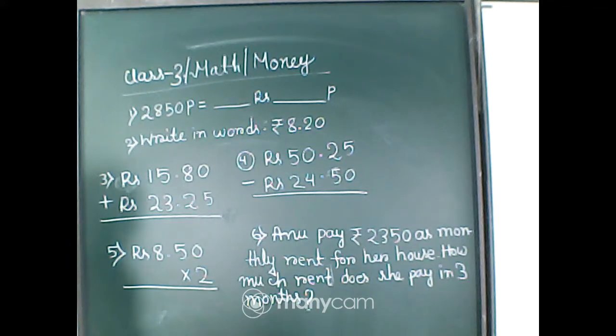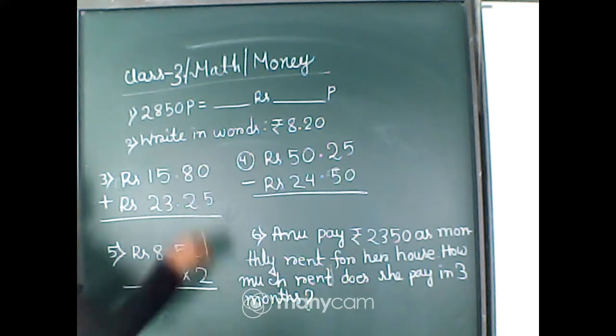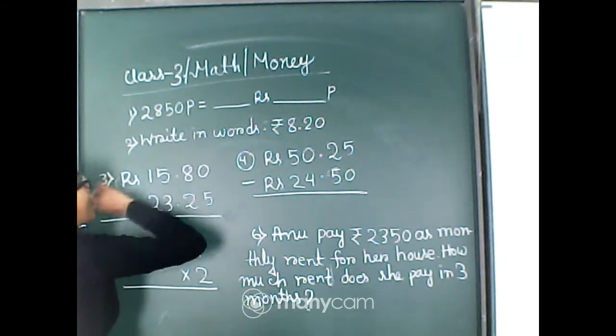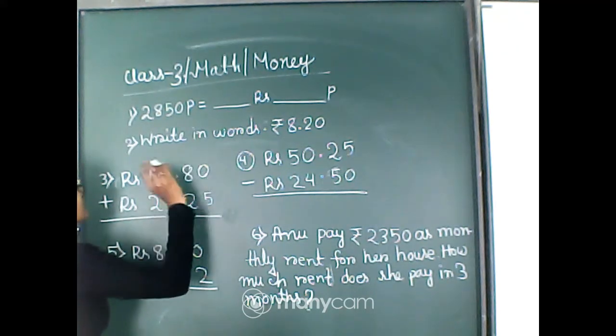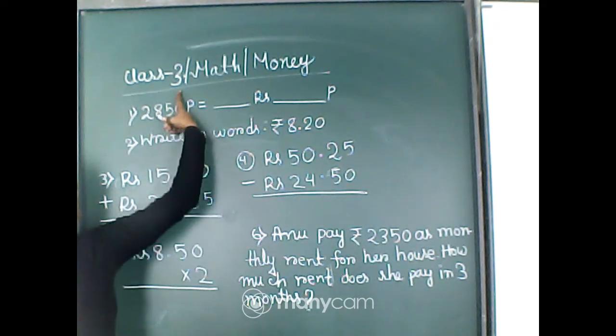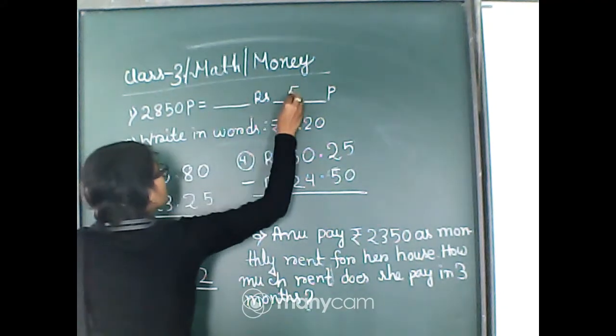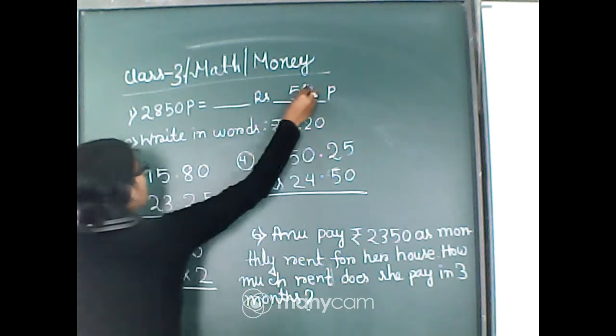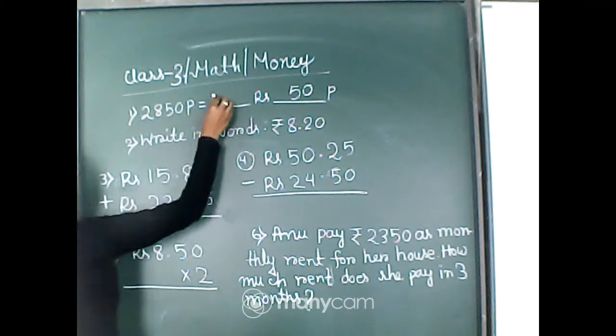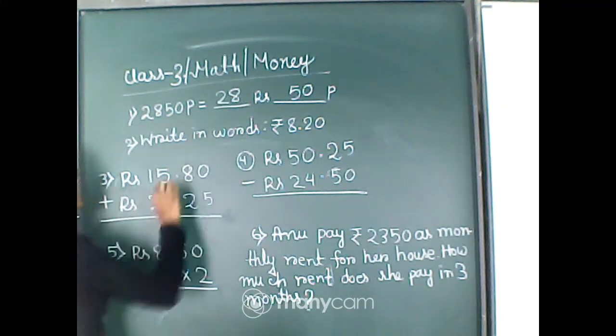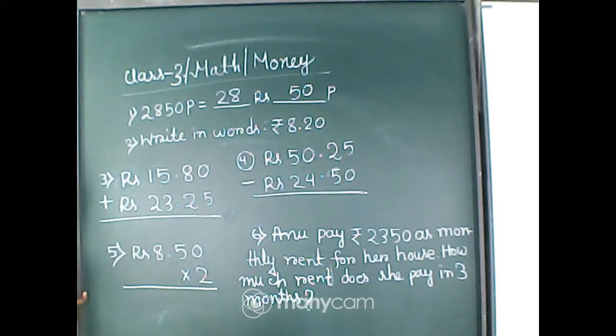Okay, so as I told you, up to the tenth place you can write as the part of paisa. So this is 1 and 10, so 50 will come in the place of paisa and the rest, this 28, comes in the rupees. Now number 2, Shubhasri will answer it. Write in words rupees 8.20. Shubhasri, tell me how you will write it in words.